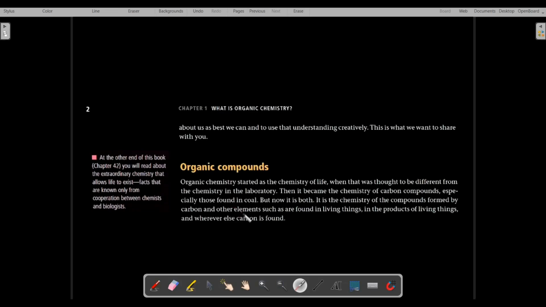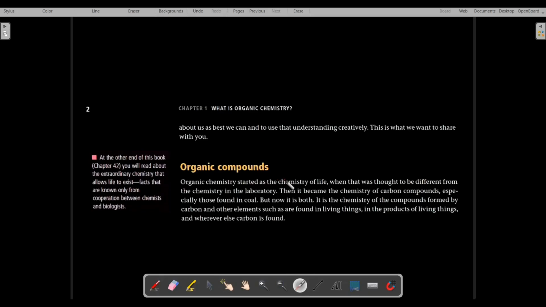Organic chemistry started as the chemistry of life. In the early 1800s, when organic chemistry had just started, it began as the chemistry of life.